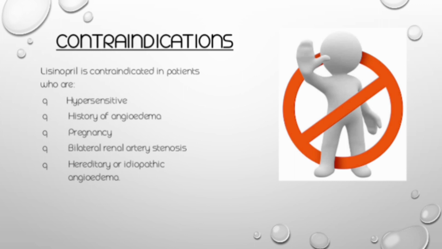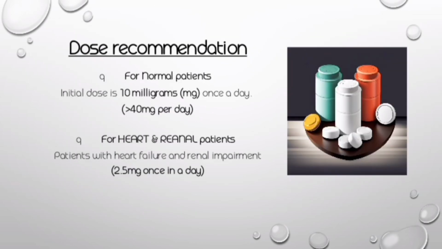In bilateral renal artery stenosis, lisinopril is contraindicated because it decreases the renal blood flow and disrupts the kidney function. Next is the dose recommendation. For the normal patient, the initial dose is 10 milligrams per day, but it can be increased to greater than 40 milligrams according to the condition of the patient.